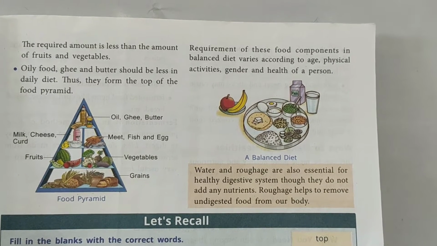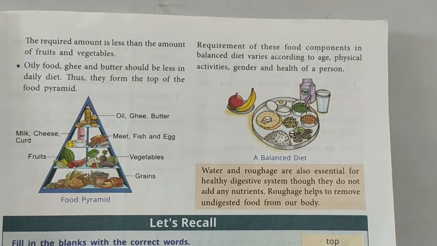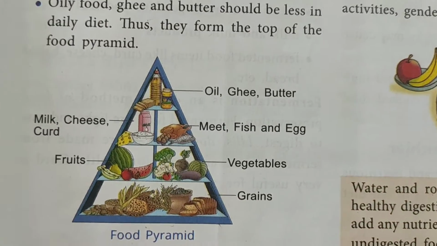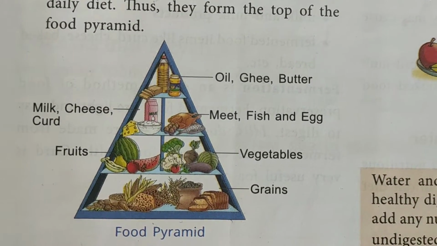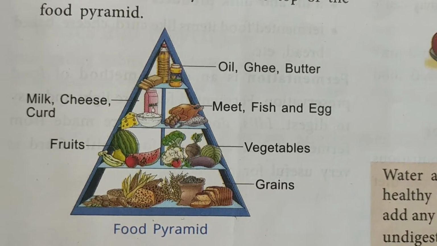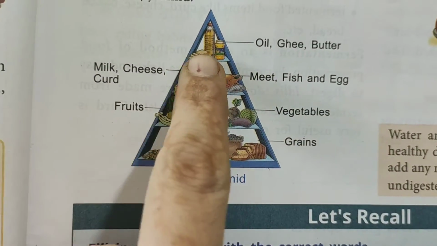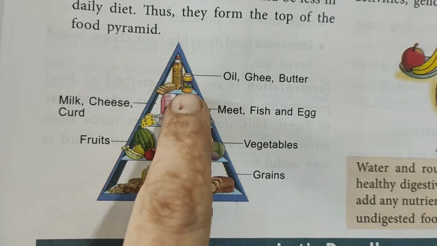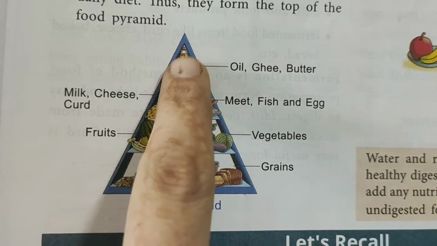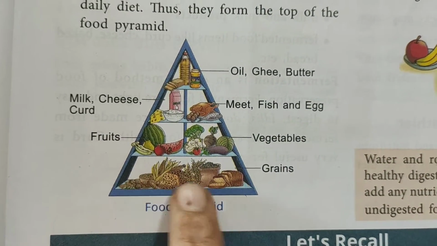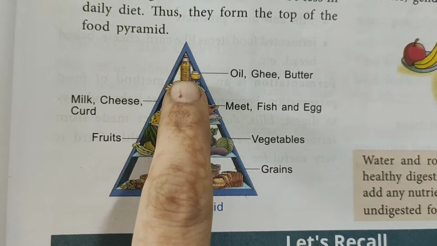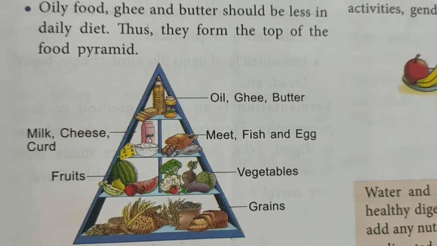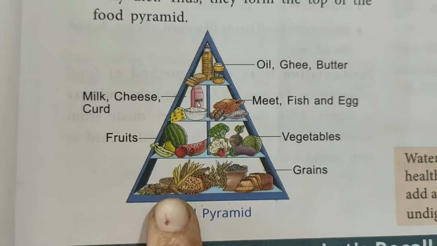Children, now look here on page number 35. Now here one food pyramid picture is already given, if you can see. Now look here very carefully, okay. The topmost part, if you can see, first is your fats, that is oil, ghee and butter. You don't need it in much quantity. That is why it is placed on the top. Pyramid means this is maximum, then a little less, and again very less, okay. So as you go up, it is decreasing, okay.